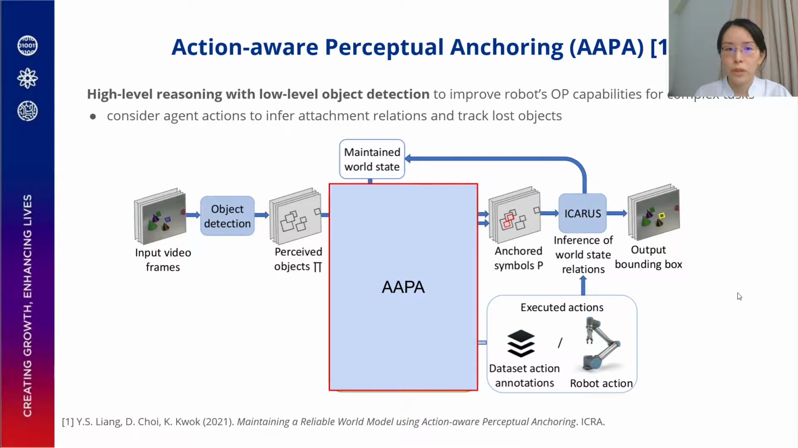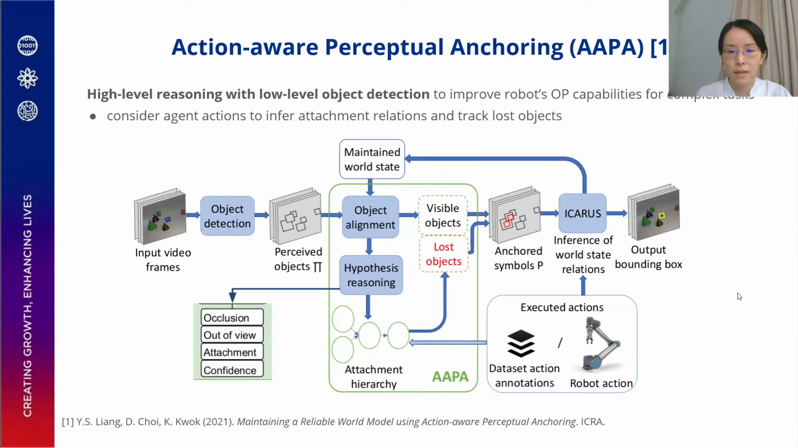In recent work, we proposed an action-aware perceptual anchoring model, which uses high-level reasoning with low-level object detection to improve the robot's object permanence capabilities for complex tasks. It performs an object alignment for consecutive frames and hypothesis reasoning for objects that become occluded, move out of view, and considers agent actions to infer attachment relations to track lost objects.